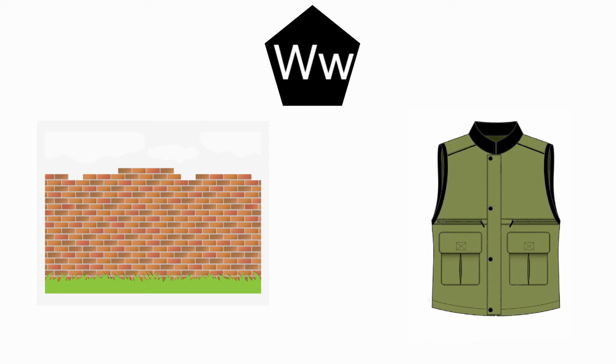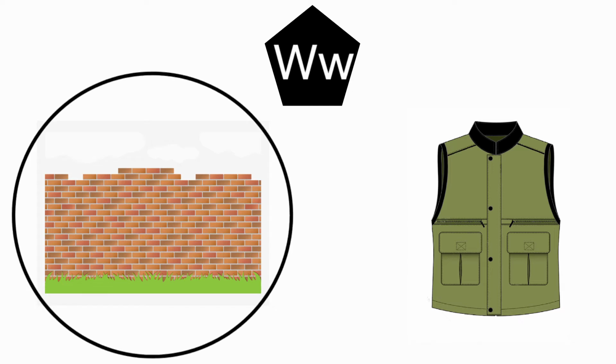The beginning sound of the picture wall is W, and the sound of the letter W is W. The sound of the letter W and the beginning sound of the picture wall are same. So, we are going to circle the picture wall.